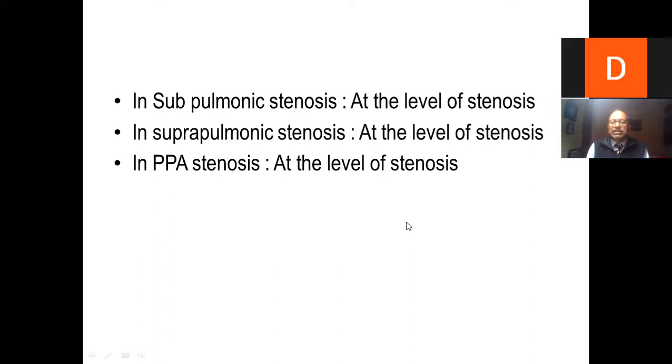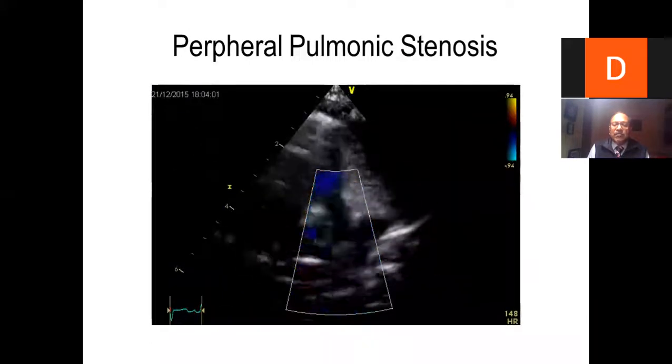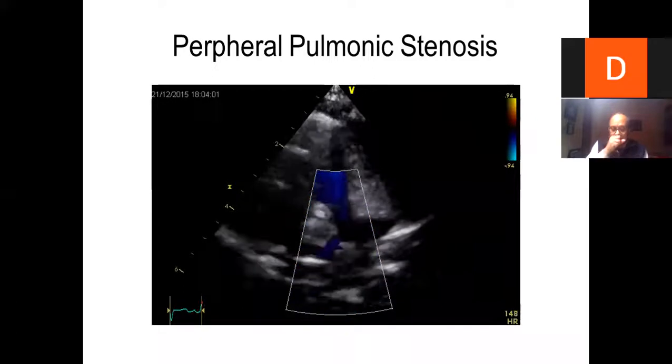So these kind of lesions are majority of time present with these stenotic lesions. And we do not take the mean gradient, we always take a peak gradient, and any velocity more than 4 meters per second is considered as severe pulmonic stenosis. Nothing specific as far as pulmonic stenosis is concerned, and that's how we look at these pulmonic stenosis.